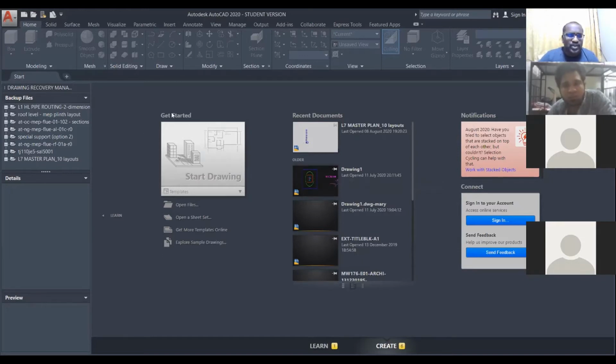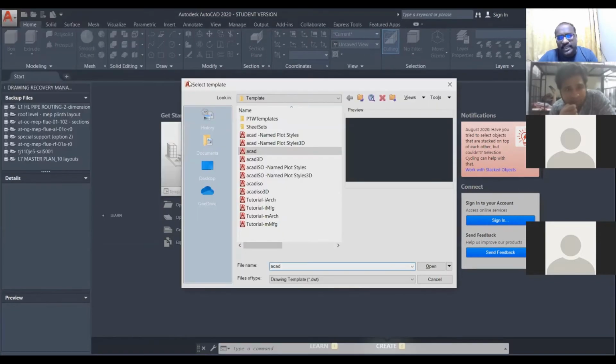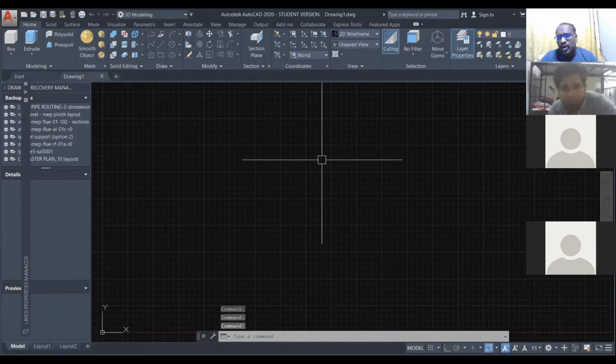Once the application is open, you have to go to the left top corner, click, then choose new. Click new, then automatically a template will open here. You have to choose AutoCAD basic. Don't choose AutoCAD 3D or ISO or whatever, the 3D or manufacturing, so many things. Just use AutoCAD 2D. Okay, you select, then you open it. Now the AutoCAD application is opened.